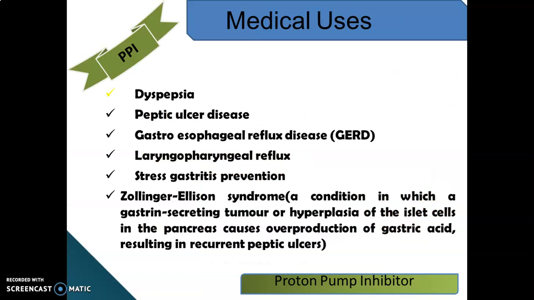The medicinal uses of these proton pump inhibitors: most of them are useful in dyspepsia, peptic ulcer diseases, GERD, that is gastroesophageal reflux disease, laryngopharyngeal reflux, stress gastritis prevention, and Zollinger-Ellison syndrome. That is a condition where there is a gastrin-secreting tumor or hyperplasia of the islet cells of the pancreas, which causes overproduction of gastric acid that results in recurrent peptic ulcer, known as Zollinger-Ellison syndrome. So these are the medicinal uses of these proton pump inhibitors.